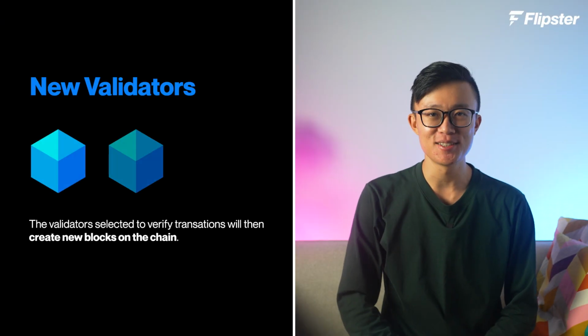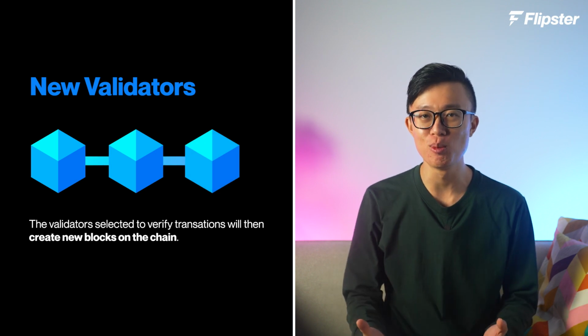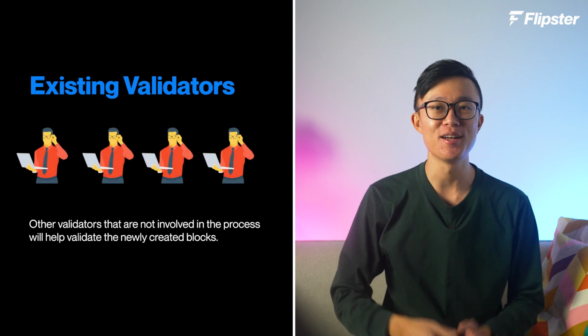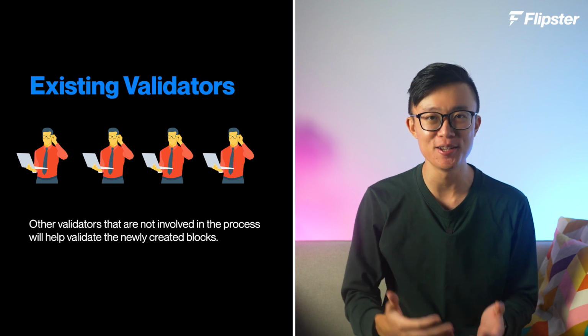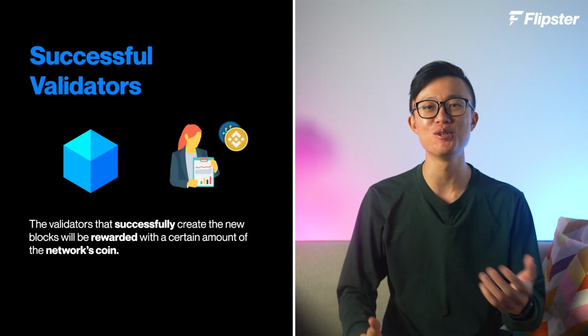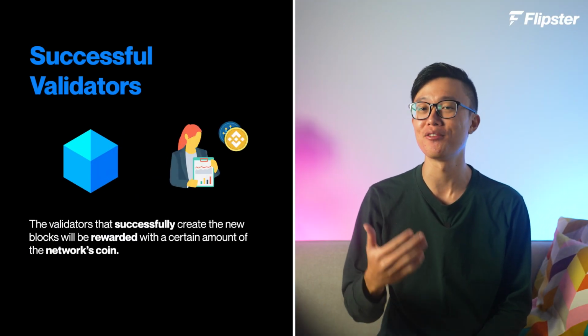The validator selected to verify transactions will then create new blocks on the chain. Other validators that are not involved in the process will help validate the newly created blocks. Once the new blocks are validated, they will be added to the blockchain. The validators that successfully create the new blocks will be rewarded with a certain amount of the network's coin. While proof of stake is able to solve many of the issues plaguing proof of work, it is not without its own limitations and criticisms.